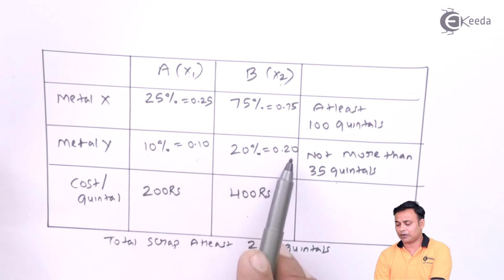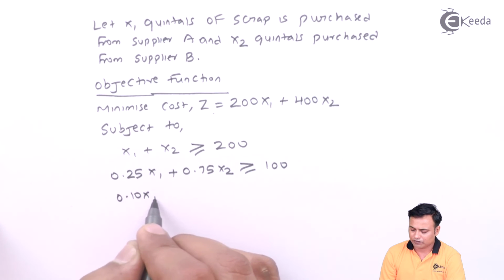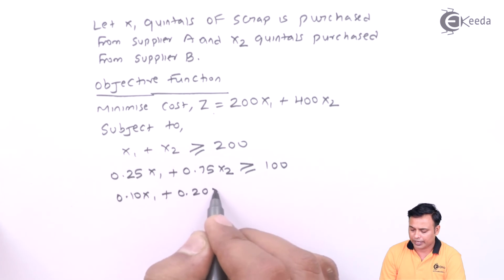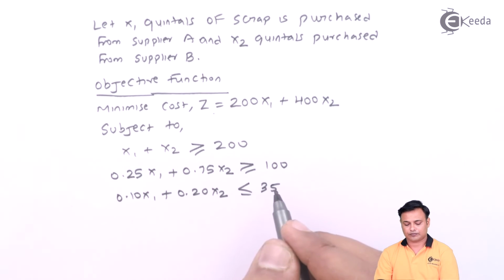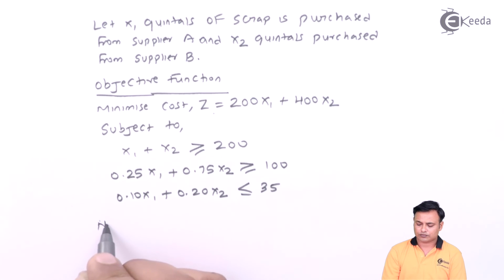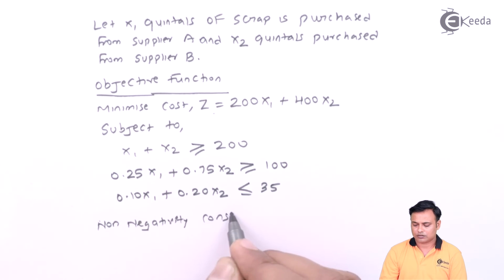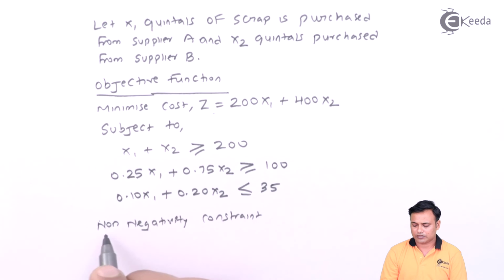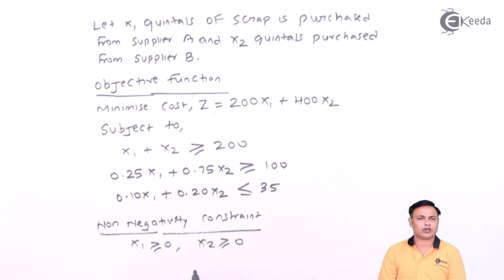So 0.10 x1 plus 0.20 x2 less than or equal to 35. And now my final constraint, that is the non-negativity constraint, that is x1 more than or equal to 0, x2 more than or equal to 0.